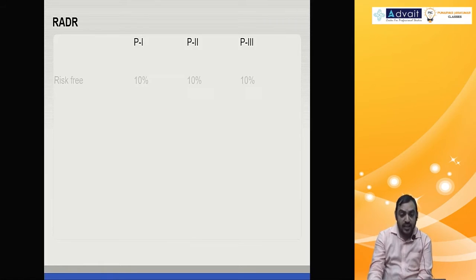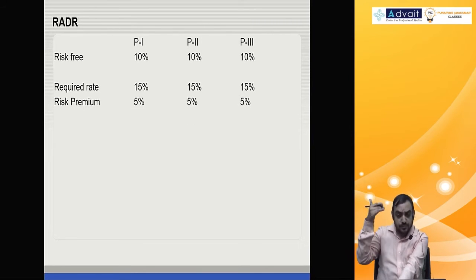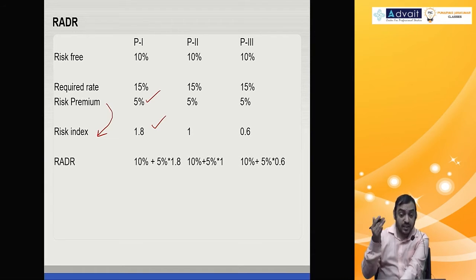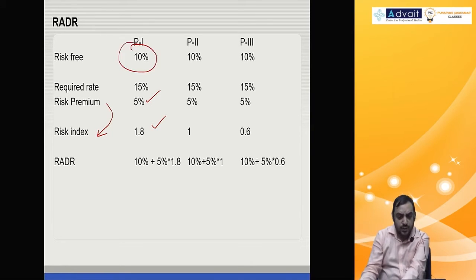So observe the calculation. RF is 10, required rate of return is 15, premium is 5. Risk premium multiplied by risk factor: 5 into 1.8 is 9. 9 is the return required over and above the risk-free rate from project 1. And the basic return you have to get is the risk-free rate. Excess return you will get is 1.8 into 5, that is 9%.